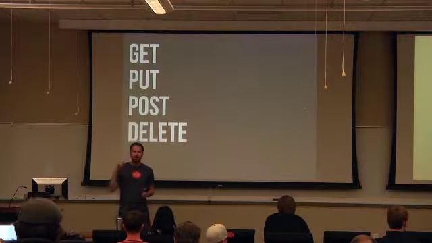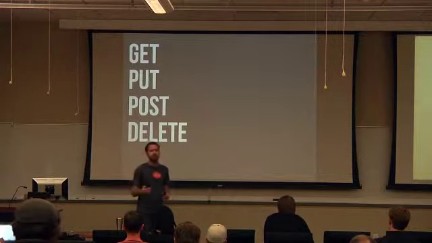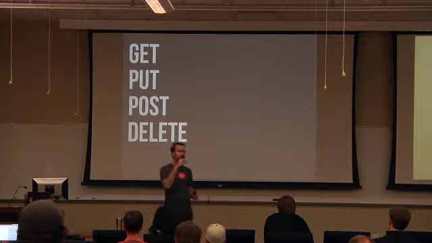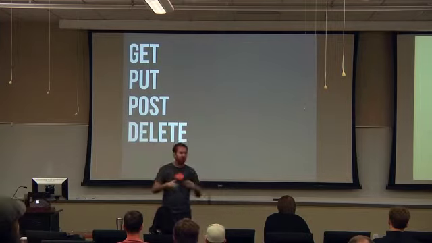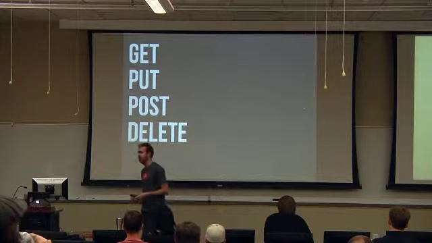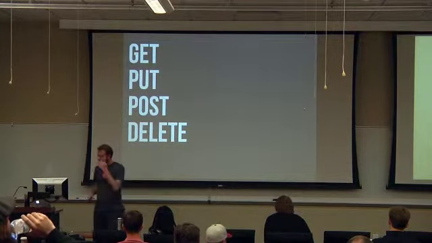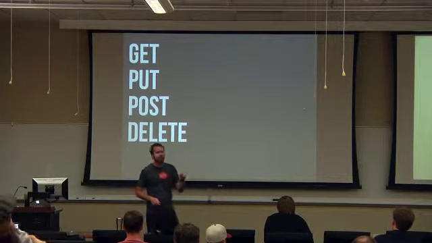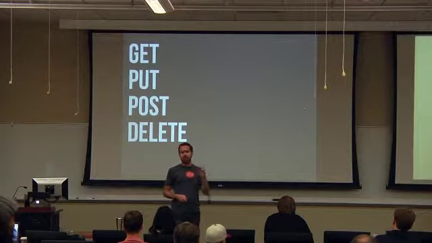REST APIs look like URLs. They're very simple and easy to use, and the developers of those APIs built them with us, the developers, in mind, so that we could actually use them. With an API, there are four main verbs: get, put, post, and delete. Get is exactly what it sounds like.